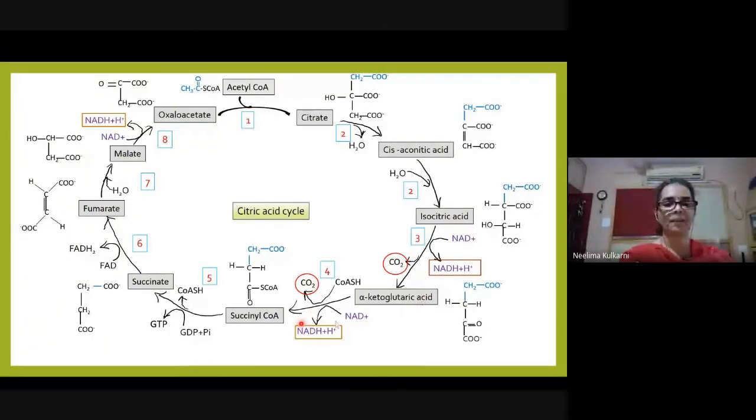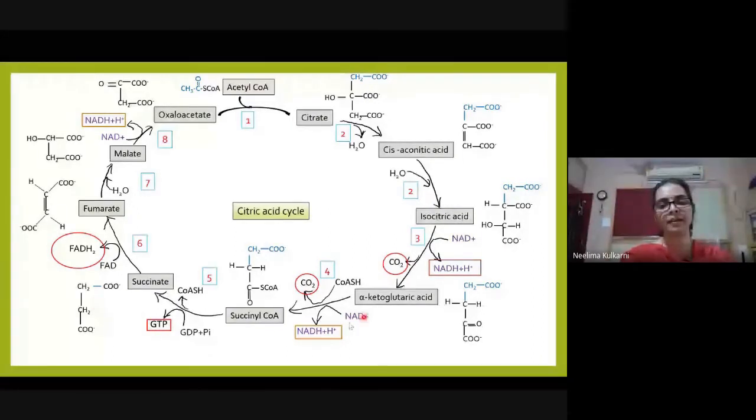In the next step, the 4 carbon compound succinyl CoA is acted upon by succinyl thiokinase, or the enzyme is also known as succinyl CoA synthetase. It results in removal of coenzyme A, the high energy thiol ester is broken down, and the energy released is used to synthesize GTP from GDP and Pi. This results in production of succinate, which is a 4 carbon derivative.